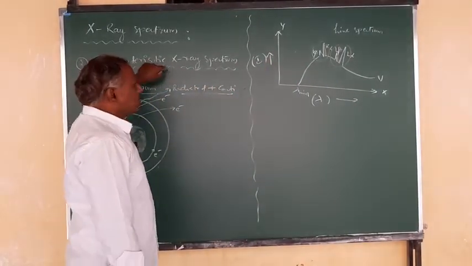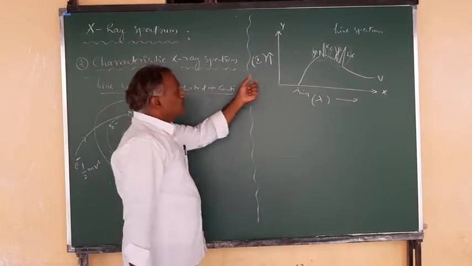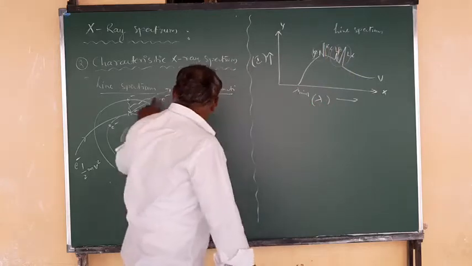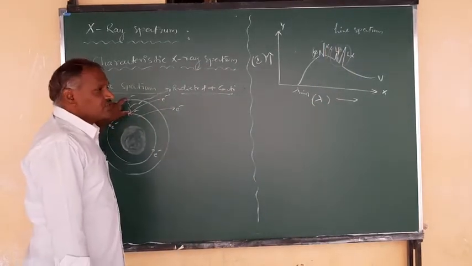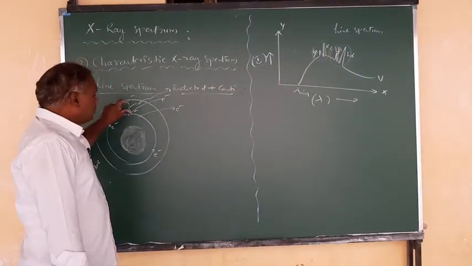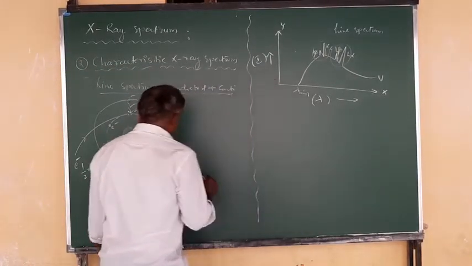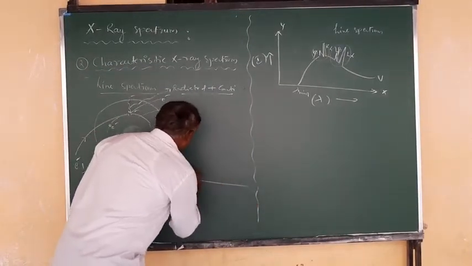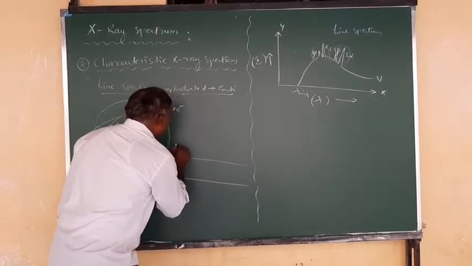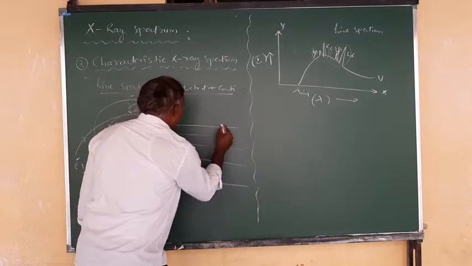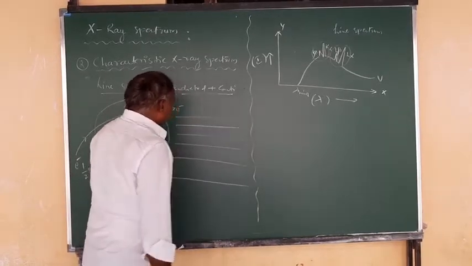In this characteristic X-ray spectrum we have these spikes, which arise because of the energy radiated during the transition of electrons. Now you can observe this explanation in the energy level diagram, if you see where to where the electron makes a transition during this X-ray spectrum.